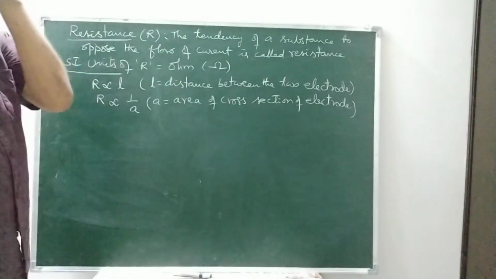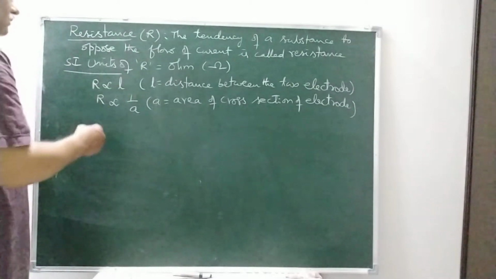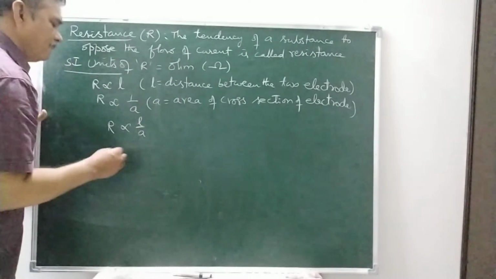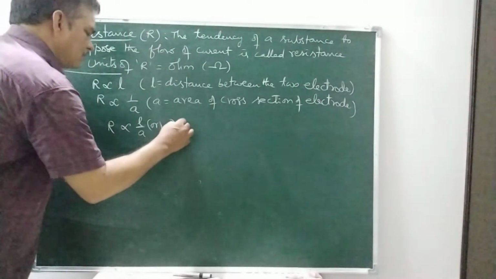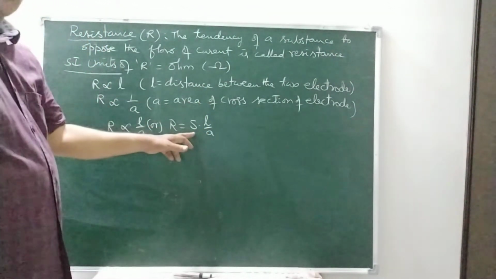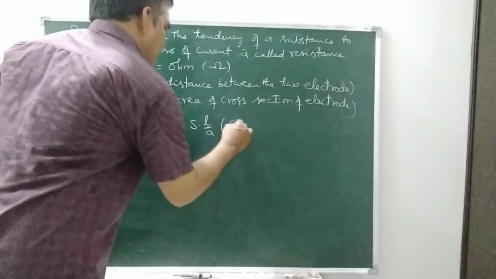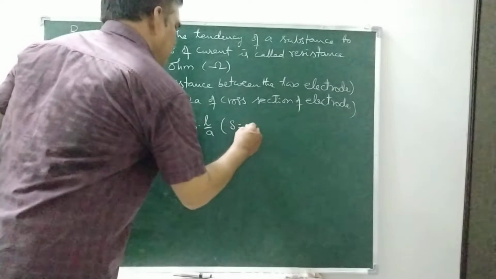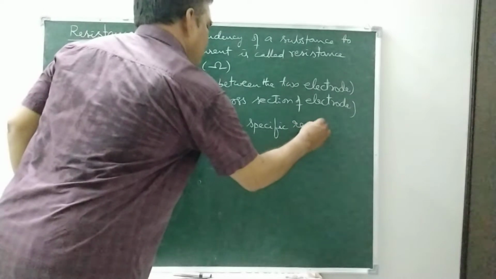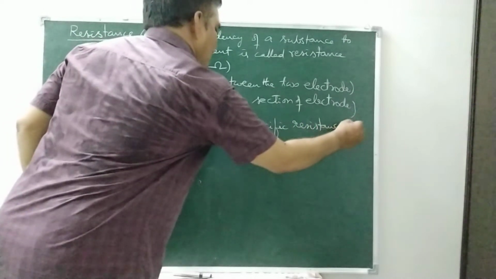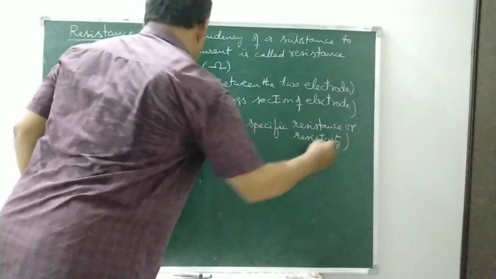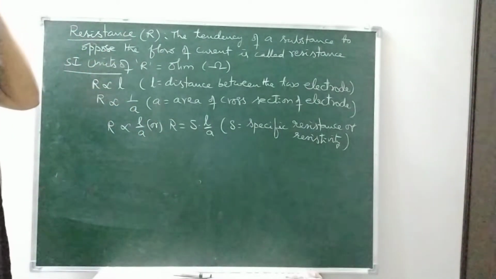So R is proportional to L and R is proportional to 1 by A. Combining these two, we get R proportional to L by A, or if we equate, R is equal to S into L by A, where S is the proportionality constant, and S is called specific resistance or resistivity.